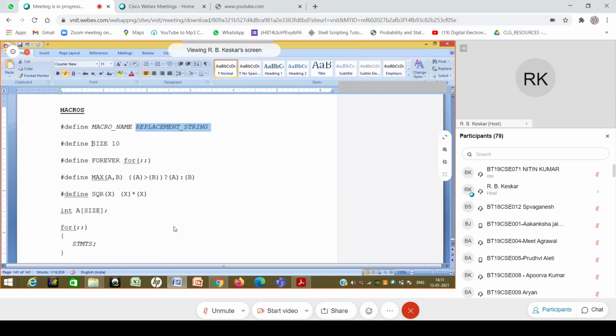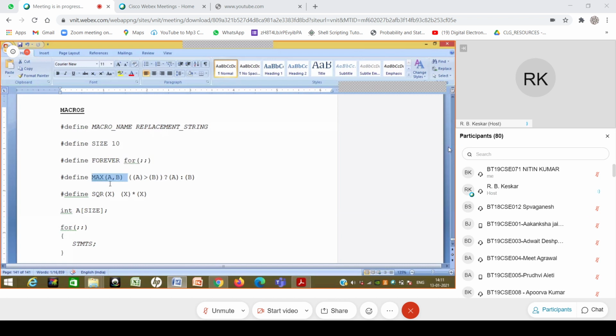Although initially we use macros only for some basic stuff like numbers or strings, we can use macros for statements also, or for continuous characters as well. Everything after the macro name is the replacement string, which will get replaced. Not only that, macros can be used in parameterized form, where you can pass parameters. It looks like parameters, and they replace the corresponding parameters appropriately.